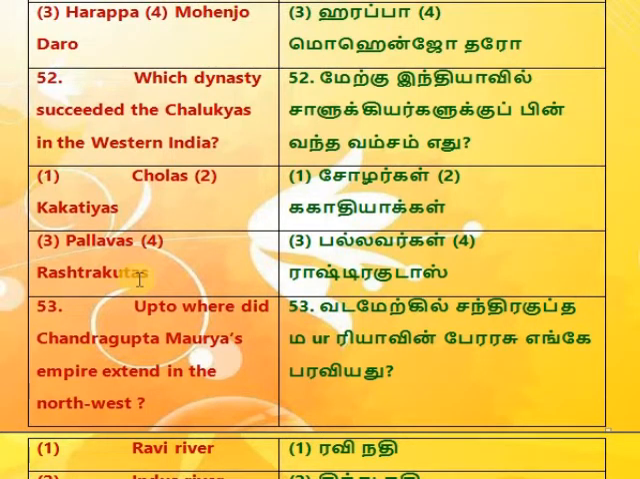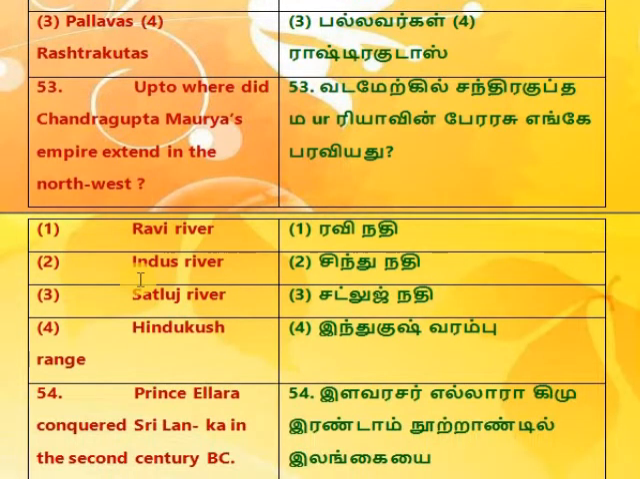52. Which dynasty succeeded the Chalukyas in western India? 1. Cholas, 2. Kakatiyas, 3. Pallavas, 4. Rashtrakutas. 53. Up to where did Chandragupta Maurya's empire extend in the northwest? 1. Ravi River, 2. Indus River, 3. Satluj River, 4. Hindu Kush Range.